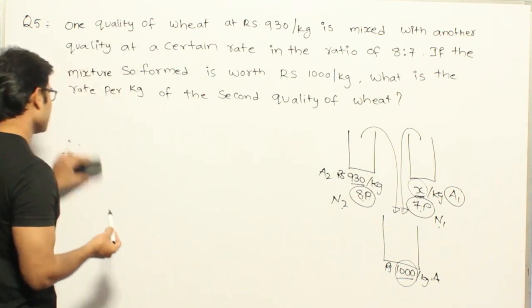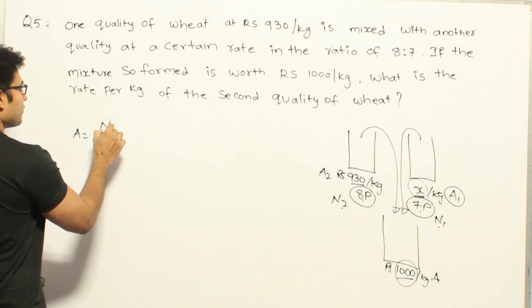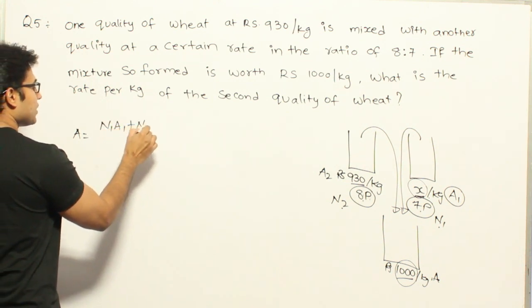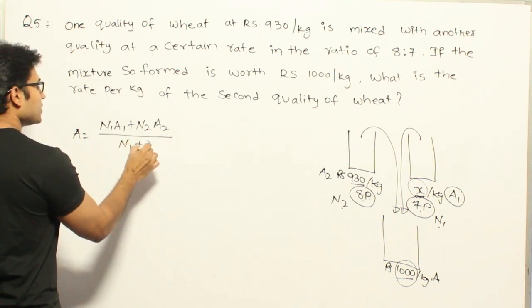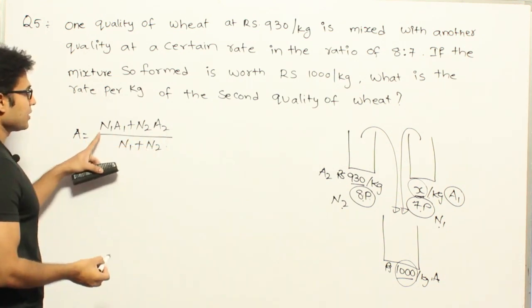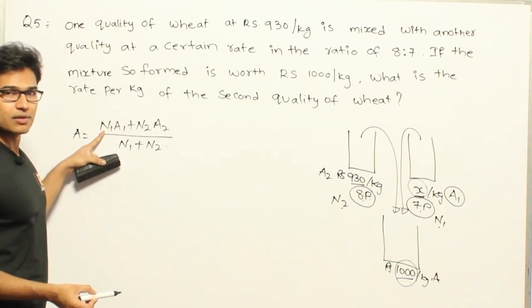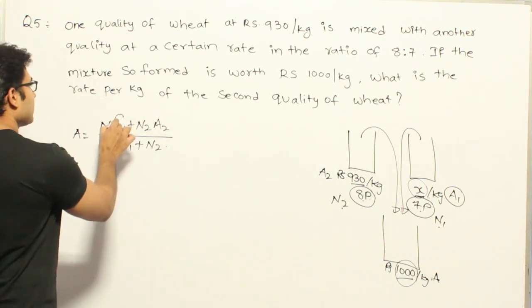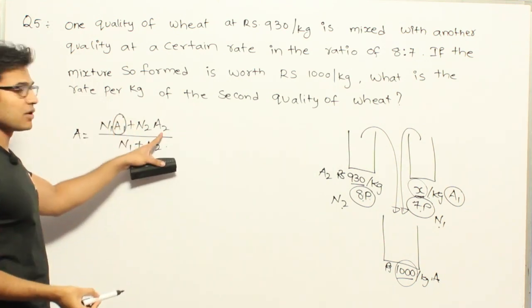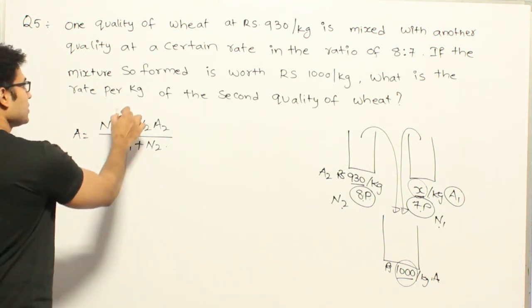See, what I am saying is: capital A equal to n1 a1 plus n2 a2 divided by n1 plus n2. Assume that n1 is 7p and n2 is 8p, and you are supposed to calculate the value of a1. In this, a1 is x, a2 is already given, and a is given, so the only thing you have to find out is a1.